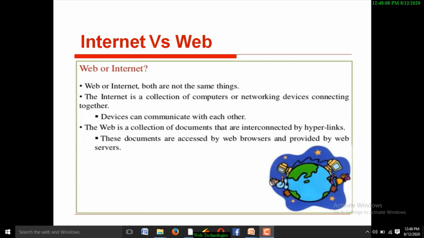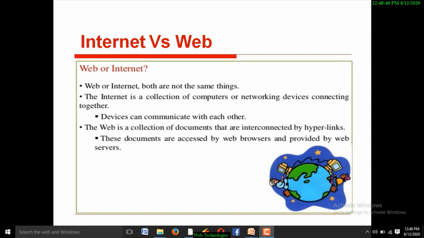And coming to the comparison of internet and web. I already told you, web is a service, it sits on top of infrastructure. Internet is an infrastructure, it supports web. Here web is a collection of documents, and these documents are connected with hyperlinks.